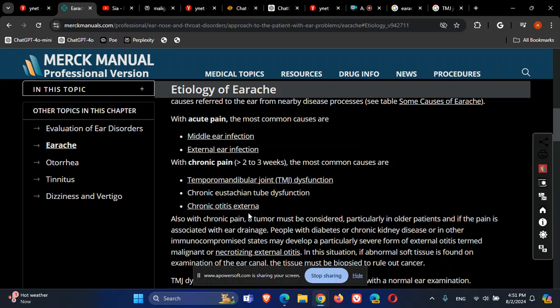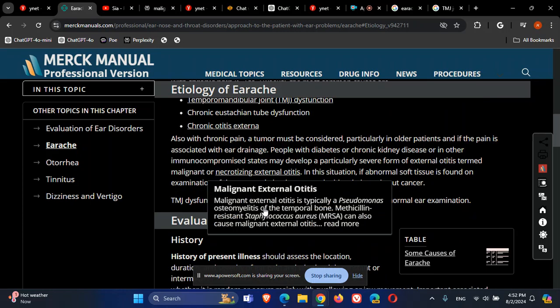Chronic otitis externa. Now, otitis externa usually manifests with itching and pain, especially when touching the pinna and the tragus. It's painful, and the ear can be painful to touch, the external ear. The canal of the ear can be painful.